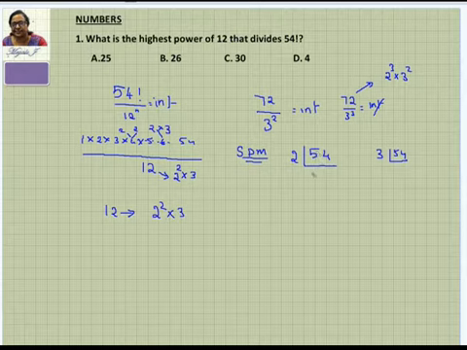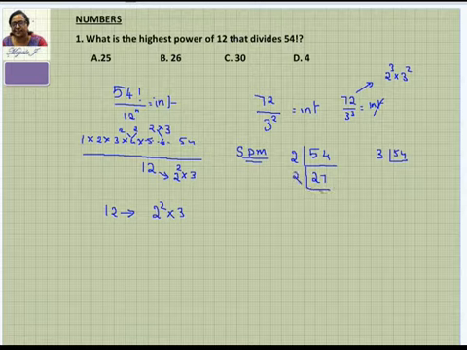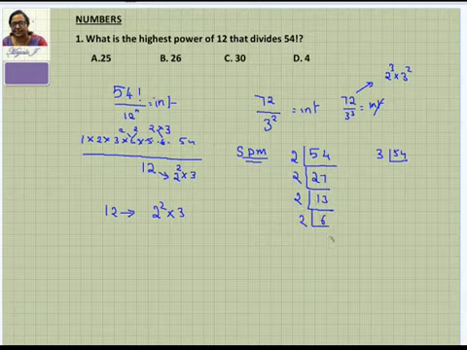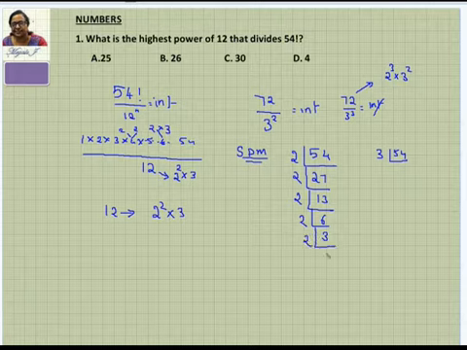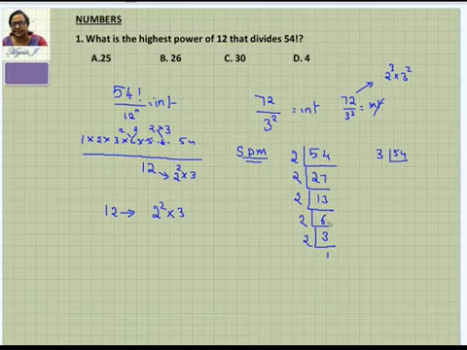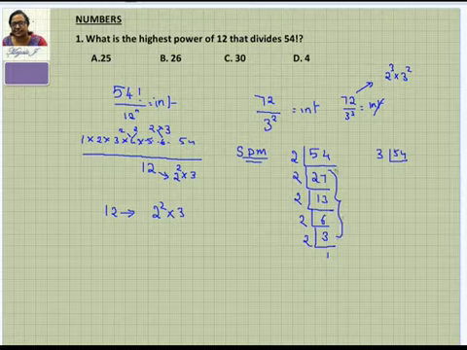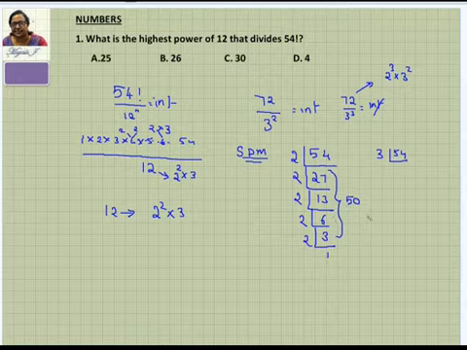So when you divide this, you can see that the first quotient you get is 27. And then again when you divide this by 2, you get 13. Again when you divide by 2, you get 6. Divide this by 2, you get 3. Further you divide this, you get 1. And you can't divide it further because we will get only 0. Remember, we are taking only the quotients, not bothered about the remainders. And then add all the quotients. 27 plus 13 is 40. 40 plus 6 is 46. 49 and 50. So there are 50 2s in 54 factorial.